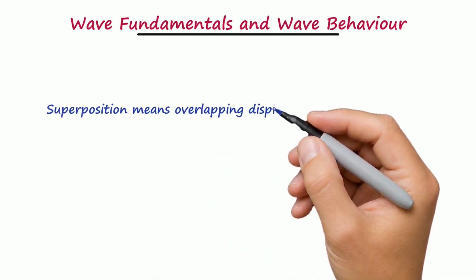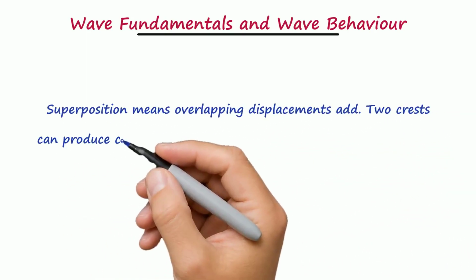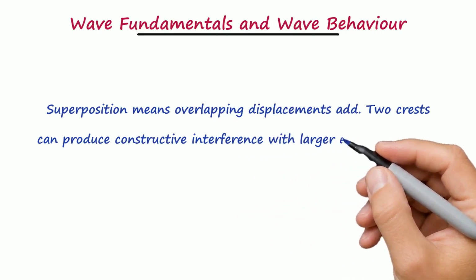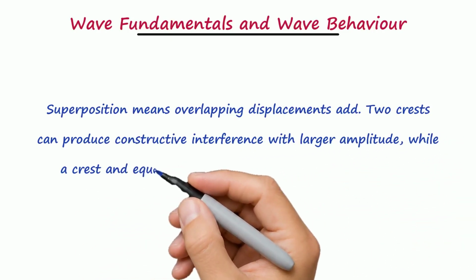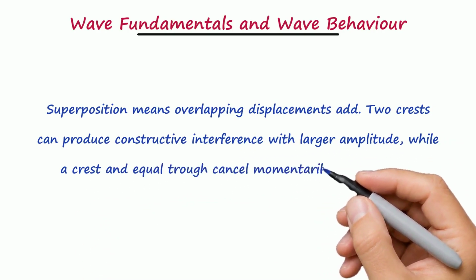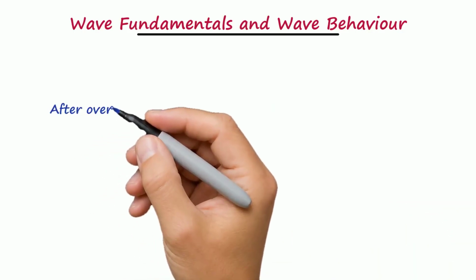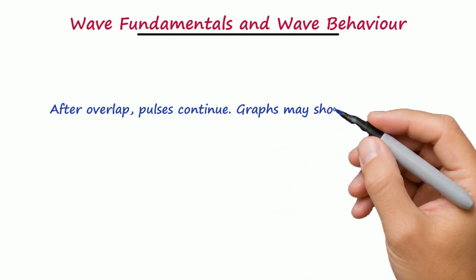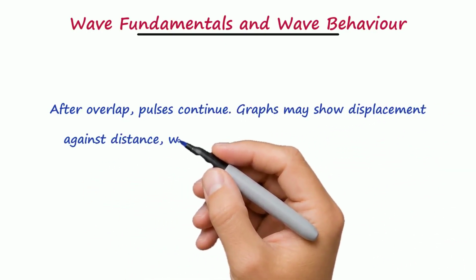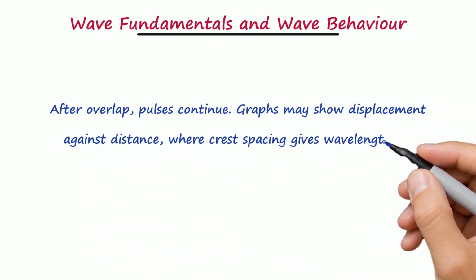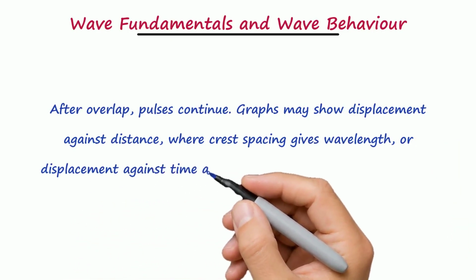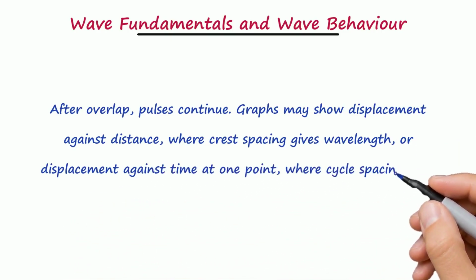Superposition means overlapping displacements add. Two crests can produce constructive interference with larger amplitude, while a crest and equal trough cancel momentarily in destructive interference. After overlap, pulses continue. Graphs may show displacement against distance, where crest spacing gives wavelength, or displacement against time at one point, where cycle spacing gives period.